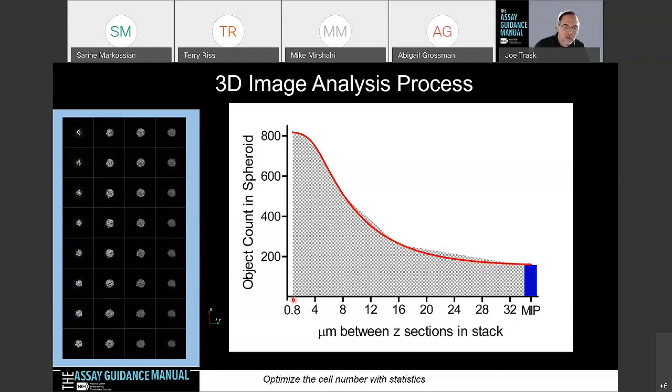Now, could you go to 4 microns between sections or 8? Maybe there. So you're starting to lose the cell count. Statistically, that's what matters. Is this reproducible, and is it predictive of the biological outcome that you're anticipating? You could miss something, right? But there's a trade-off that people in the field are making, just because of the amount of time it takes to do the processing and the amount of data space that it takes.